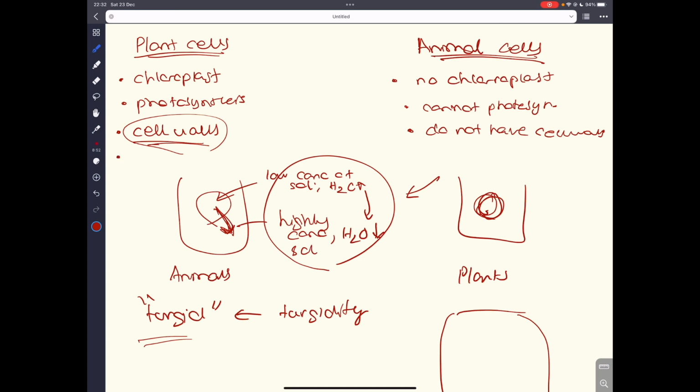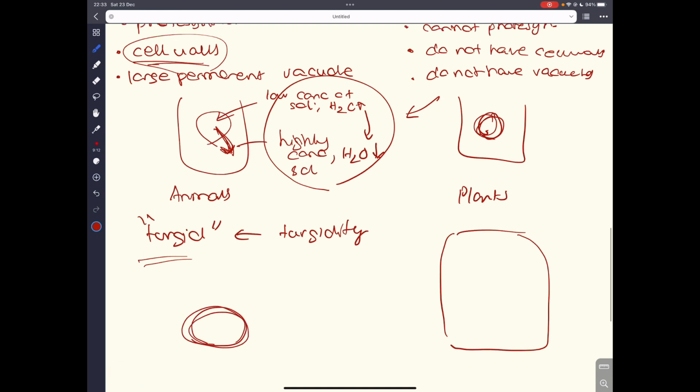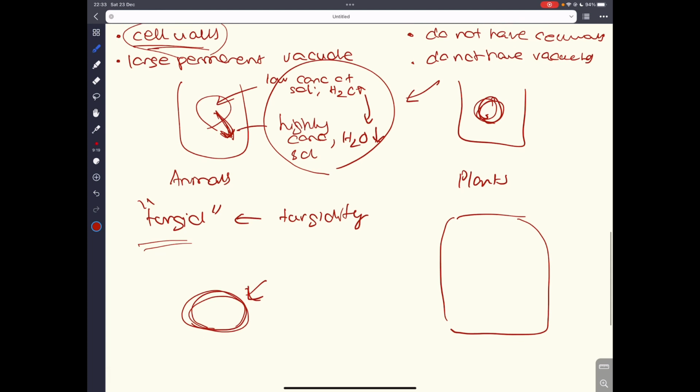And another large thing is that plant cells have a large permanent vacuole, while animal cells do not have vacuoles. Now vacuoles are basically just small little sacs, right? They have one single membrane. They contain substance inside the vacuole, and those things are called sap. In plants, we call them cell sap, basically, right? And the contents in the vacuoles are actually separated from the cytoplasm.